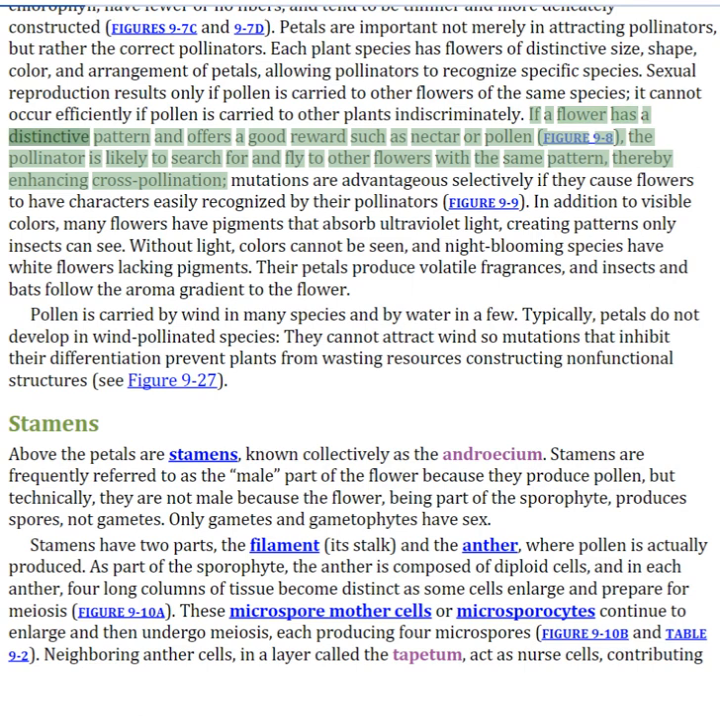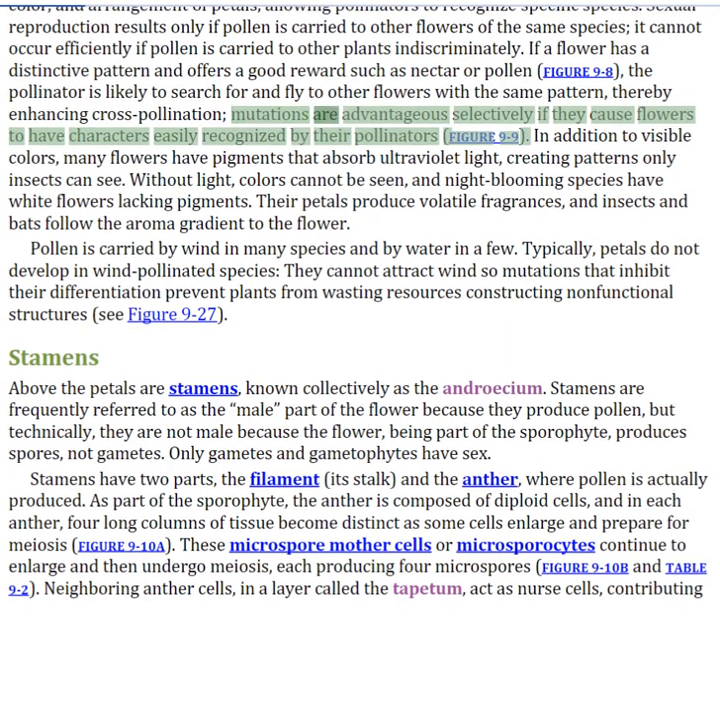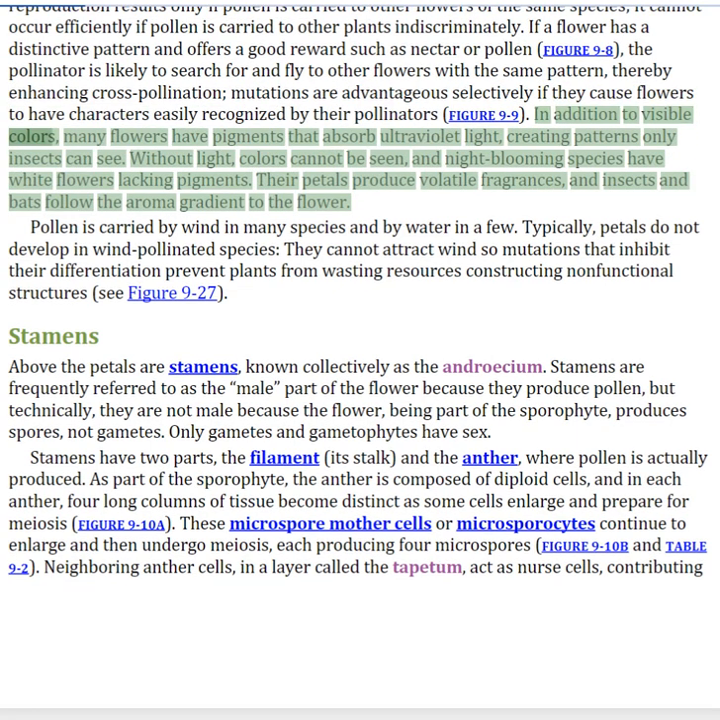If a flower has a distinctive pattern and offers a good reward such as nectar or pollen, the pollinator is likely to search for and fly to other flowers with the same pattern, thereby enhancing cross-pollination. Mutations are advantageous selectively if they cause flowers to have characters easily recognized by their pollinators. In addition to visible colors, many flowers have pigments that absorb ultraviolet light, creating patterns only insects can see.